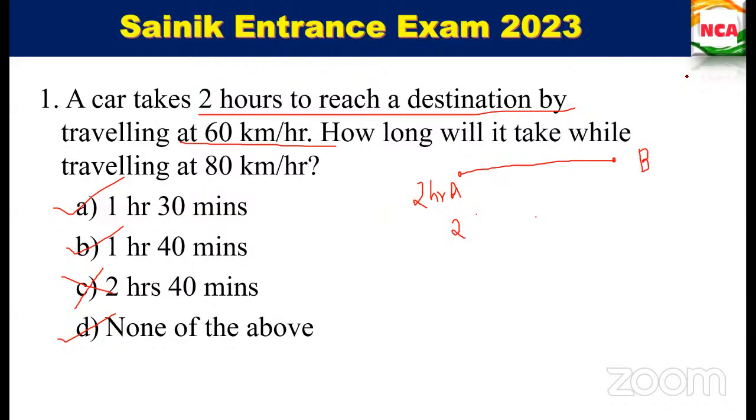A car travels 2 hours to reach the destination by traveling at 60 km per hour. Since it goes at 60 km per hour, we saw how much distance we have traveled in 2 hours. Next, how long will it take while traveling at 80 km per hour? So 80 is more than 60, right? It has increased by 20 km per hour. So we will reach earlier than that, correct? If we go fast, we can reach sooner. So in that concept, you try this one.